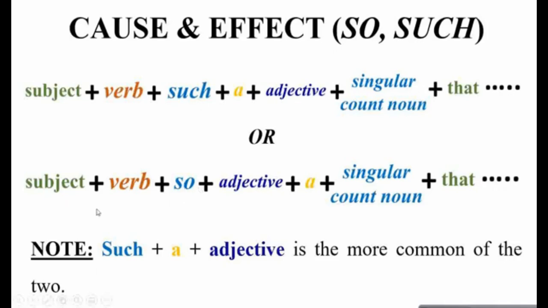Remember one thing कि जो ये first sentence construction है, जिसमें such followed by an article and adjective, this being the more common compared to the other one. So जब आप ये sentence देखेंगे तो इसकी prevalence ज़्यादा है in terms of writing and speech compared to the second one, but both make sense and both are correct.